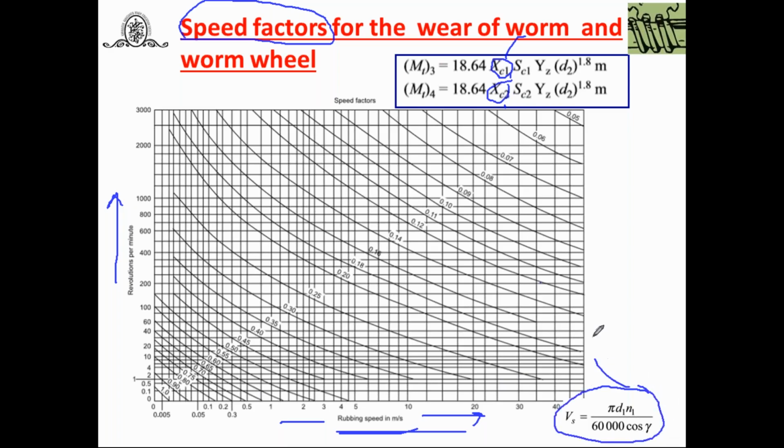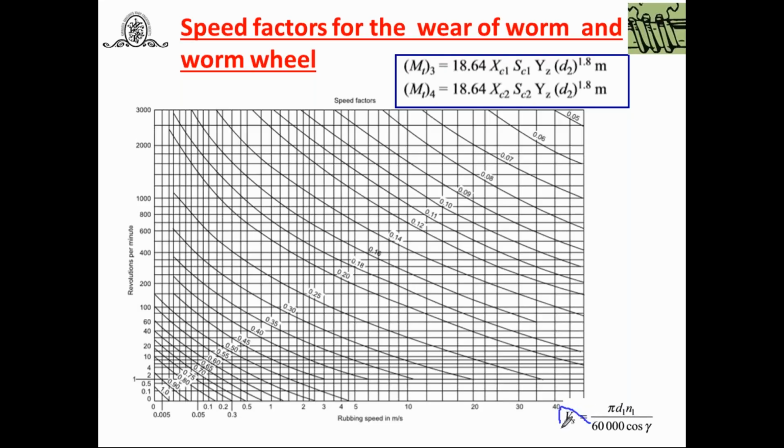How to calculate the rubbing speed in a worm drive, you know very well. Vs is equal to, as we have derived, pi into d1 into n1 upon 60,000 into cos gamma, to find out the rubbing speed. Once you get the rubbing speed, different curves are drawn here. Look at these curves. By looking at the points on these curves, you will get the speed factor. Try to understand.